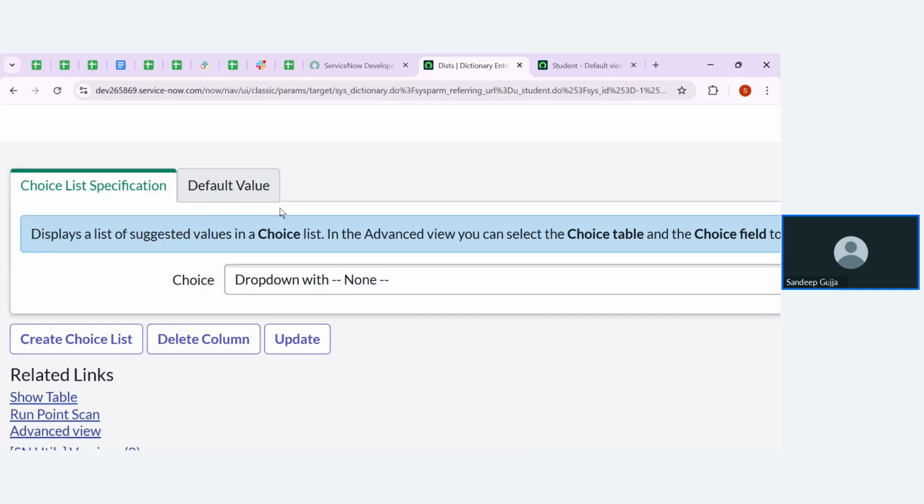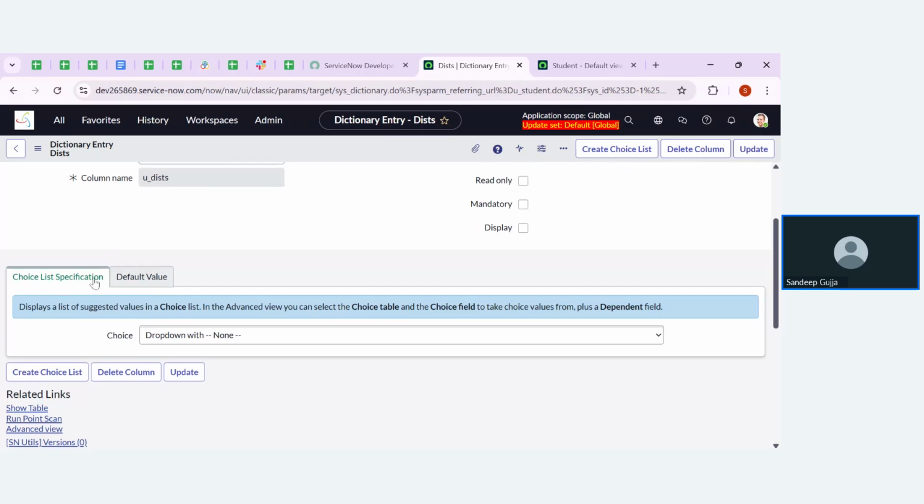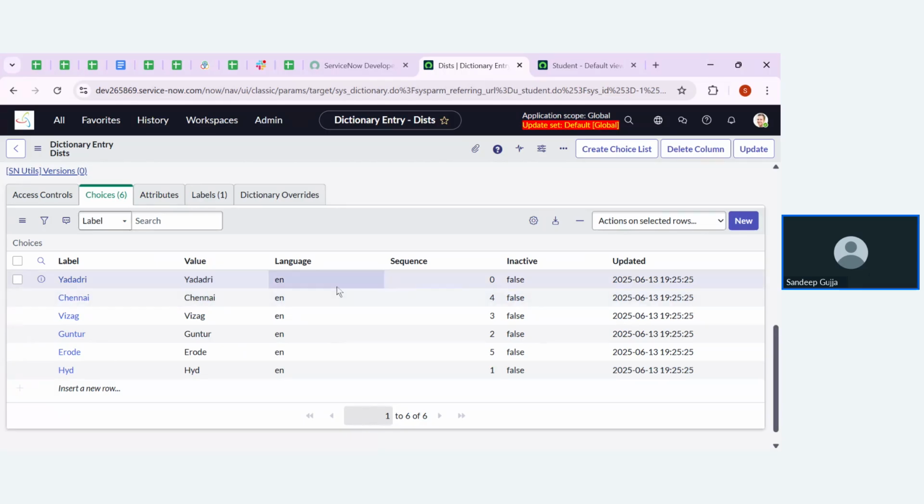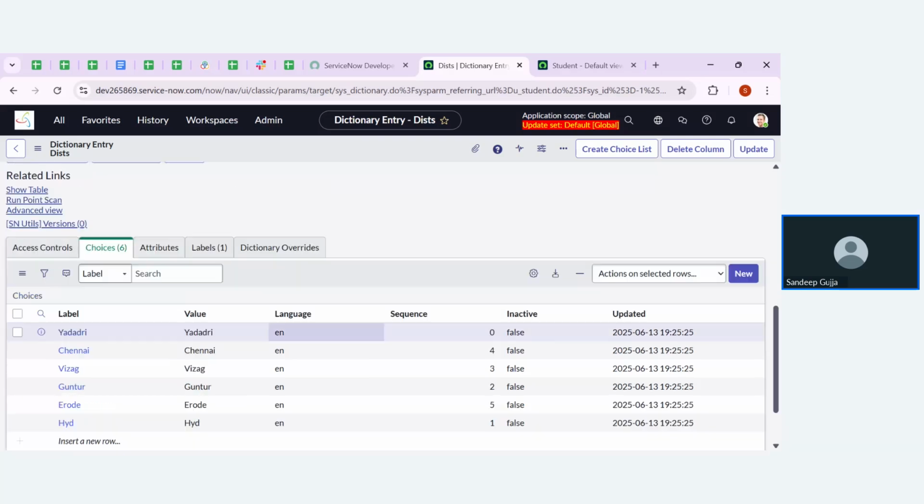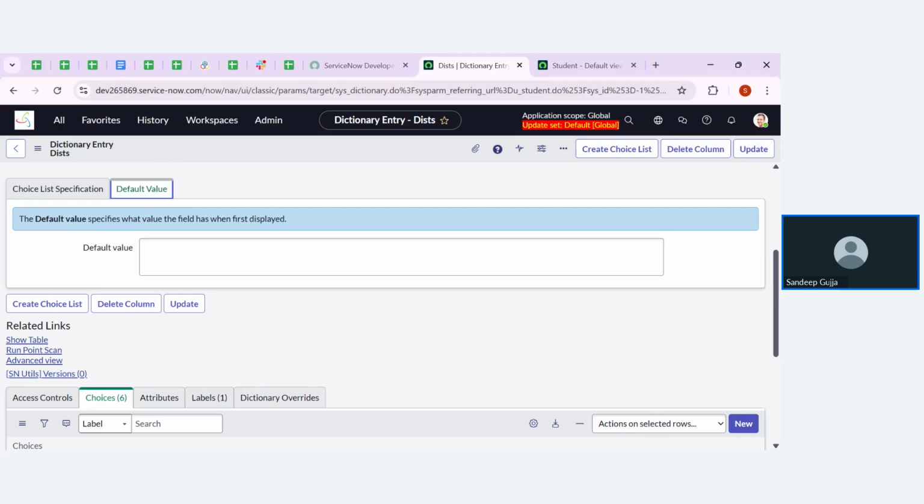Before clicking on that, you can see we have only two sections. One is for choice list specification and one is for default value. And lastly, you can go for the choices also. We don't have multiple choices over here. We have only label, value, language, sequence, and inactive updated. There is no specific column where I can define the dependent values. Okay. So to do that, we need to go to the advanced view.